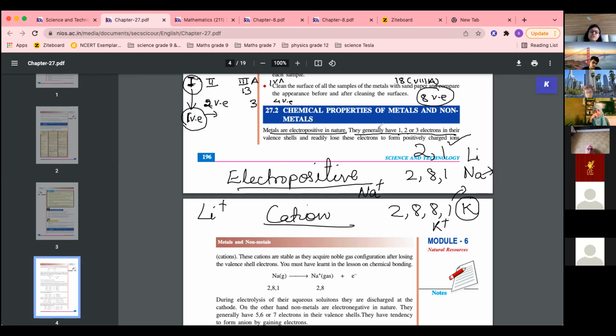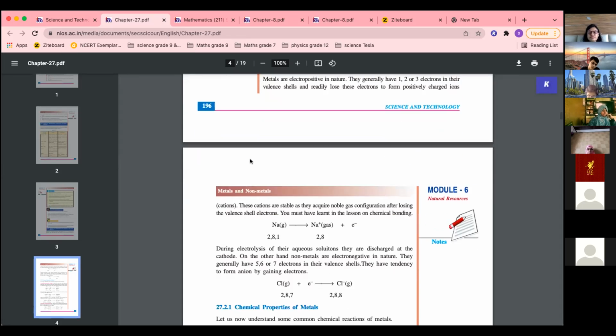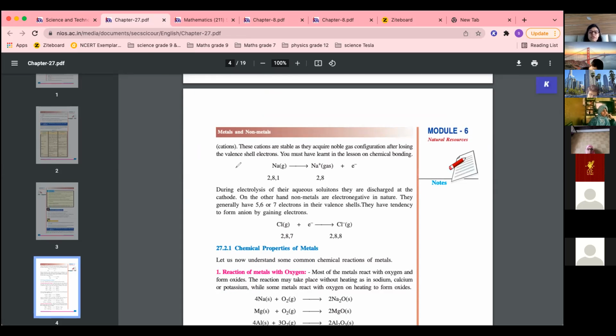And the reverse nature is nonmetals. Nonmetals are electronegative in nature because they have 5, 6, 7 electrons in their valence shells, and they have a tendency to form anions by gaining electrons. If you see the example of nitrogen, it is 2, 5.